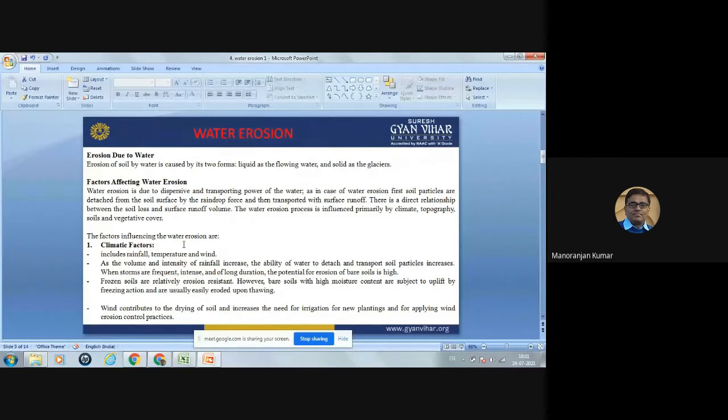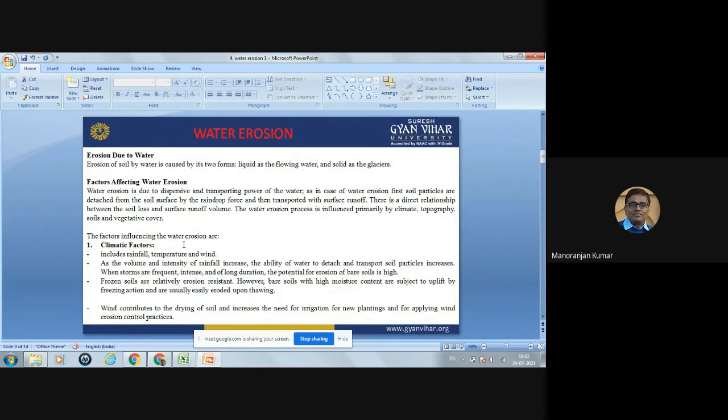Water has 2 forms: first is the liquid form, and second is the solid form. Liquid is the flowing water. Due to the flowing water, the soil particles detach from their place, and that is soil erosion. The other form is solid, as a glacier. Due to the glacier also, soil erosion takes place. So mainly soil erosion takes place by its 2 forms: liquid as flowing water and solid as the glacier.